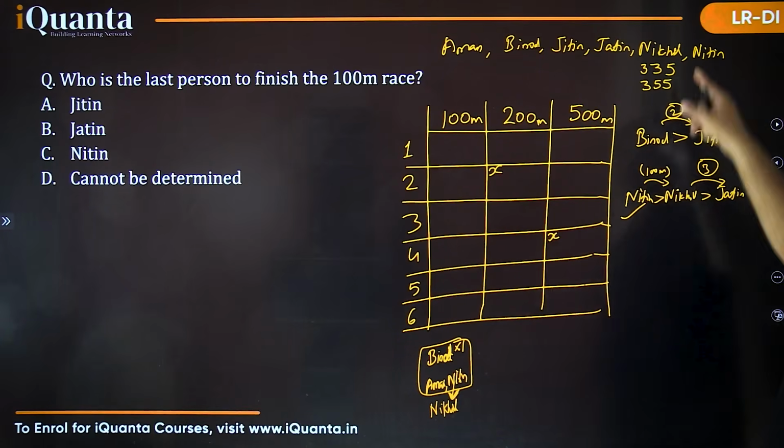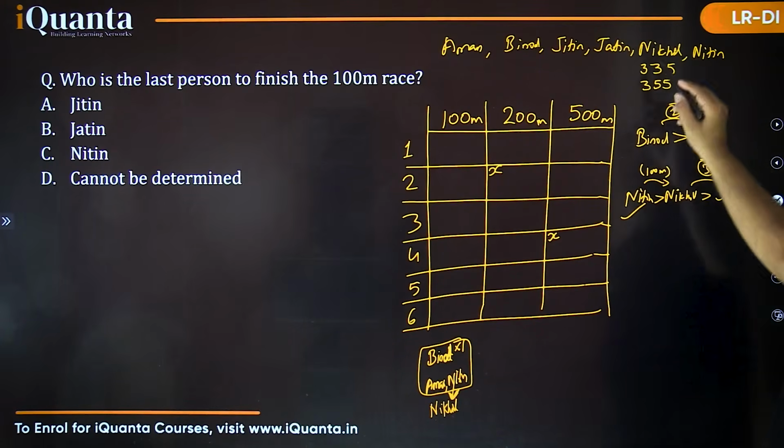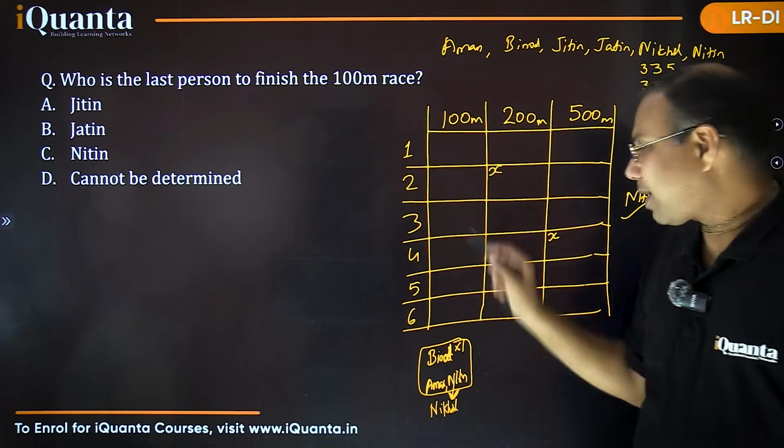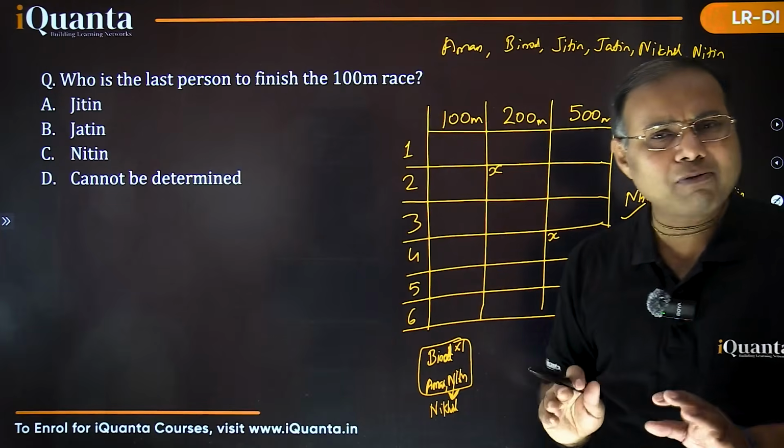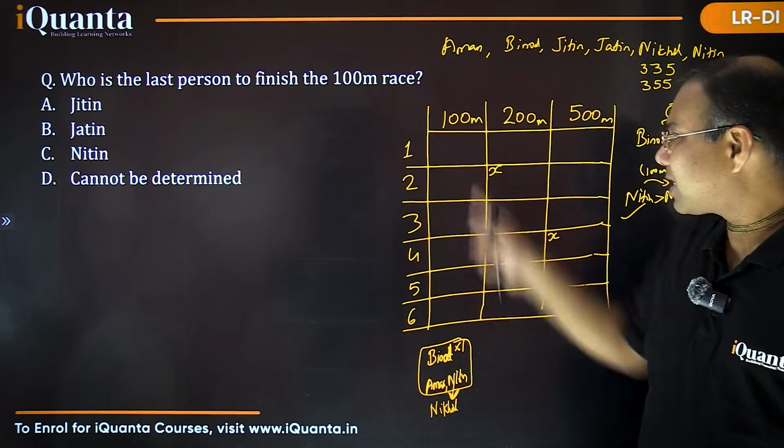Lower than third. And we know the possible ranks for Nikhil, they are 3 or 5 only. So it can't be 3. So certainly Nikhil must be at 5th rank. Are you agreeing with that? Yes. So Nikhil in this race can't be at third position.